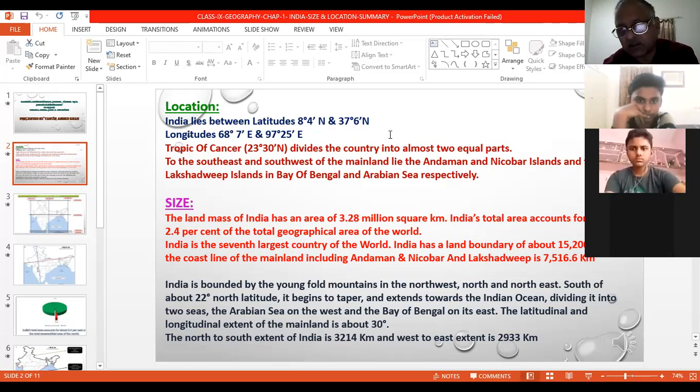Now, if you go to the location, if you see the map of India in the atlas, you will find that India lies between the latitudes 8 degree 4 minute north to 37 degree 6 minute north, and longitudes 68 degree 7 minute east and 97 degree 25 minute east.